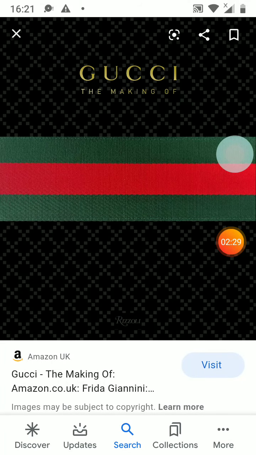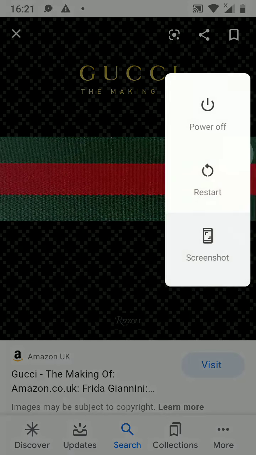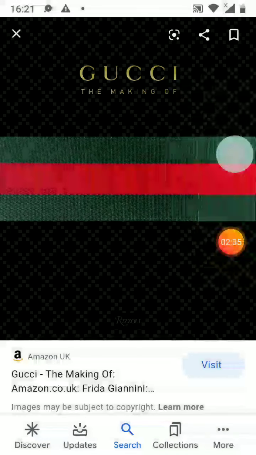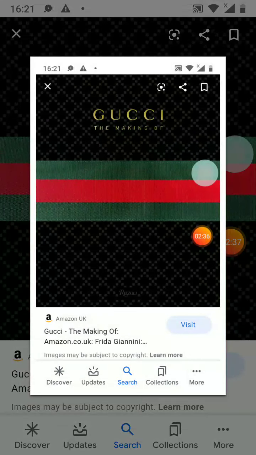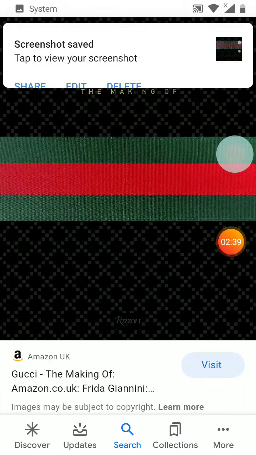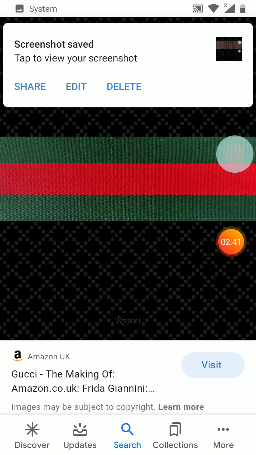Whatever one you want, go on it and screenshot it however your device lets you screenshot. So I'm going to screenshot it. Do not edit it. Do not crop it or anything. Just listen to the instructions.